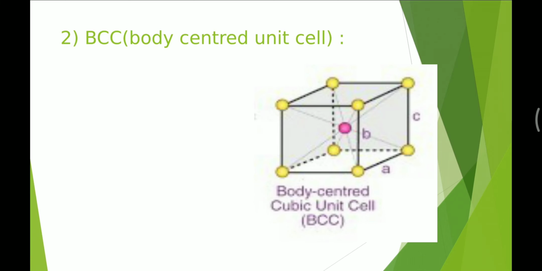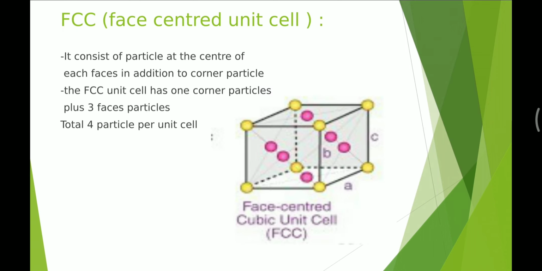Third one is the FCC, face centered unit cell. It consists of a particle at the center of each face in addition to the corner particles. You can see the pink particles are present at the center of the faces and the yellow particles are at the corners only. How many particles are there? There are 14 particles. The FCC unit cell has one particle from the corners plus 3 from the face particles, the pink ones. There are a total of 4 particles per unit cell.